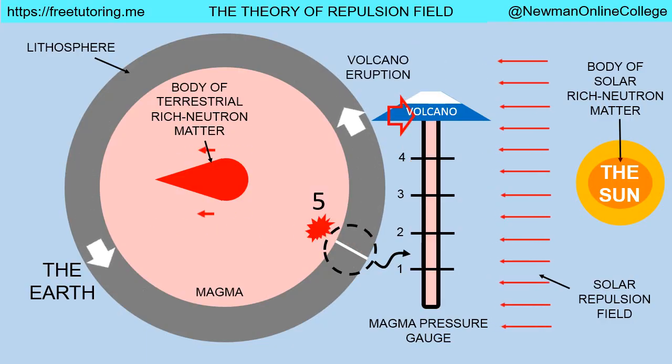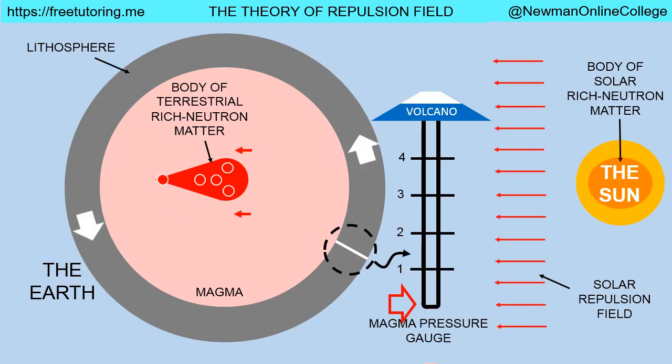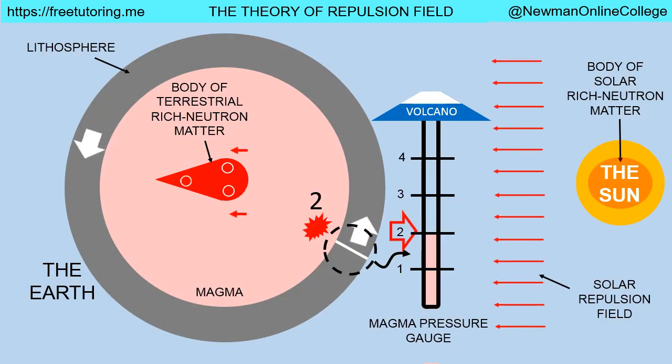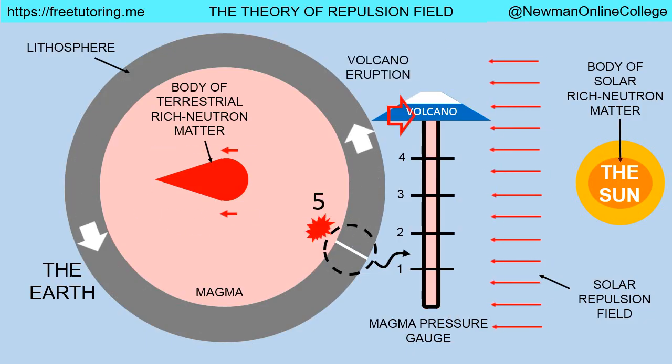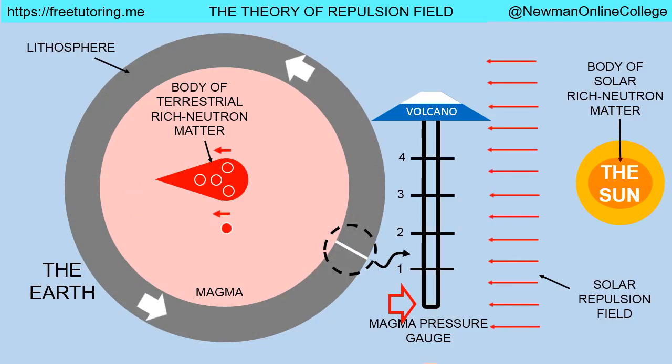These pieces of rich neutron matter shrapnel convert back into poor neutron matter and release massive amount of energy in the form of explosions, which quickly raises magma pressure in the surroundings of the explosions. Because such explosions occur in confined spaces, magma pressure does not quickly decrease, but magma pressure remains high for a long time after the explosions.